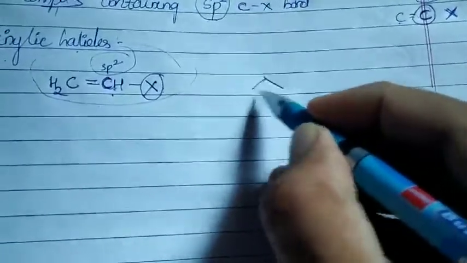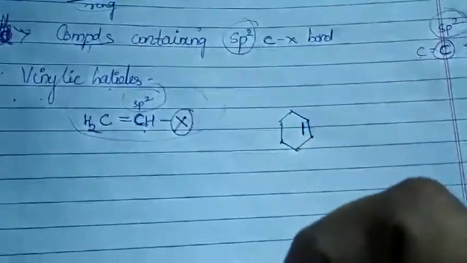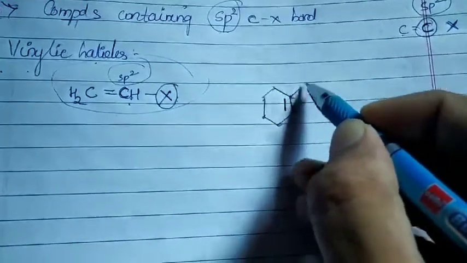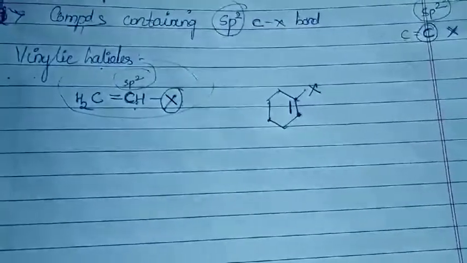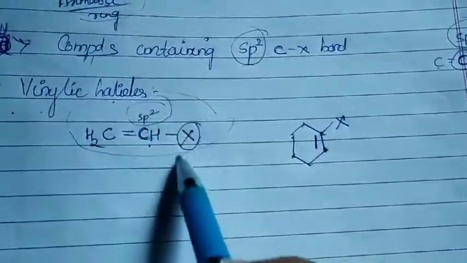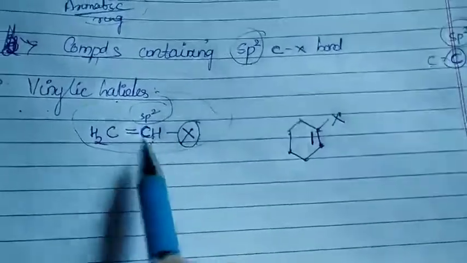Similarly, if I am going to write over here where I should write my halide, these are my double bonded carbon atoms. Directly I could write it over here. So these are the examples for your vinylic halides, in which your halogen group is attached directly to the sp2 hybridized carbon atom of a carbon-carbon double bond.